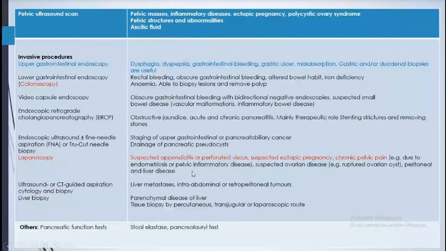And then ultrasound, CT guided aspiration cytology and biopsy. If we think this is malignancy, then what we do is CT guided aspiration cytology or biopsy, and we send that part for histopathology to find out what this is. And pancreatic function tests we do for the pancreas.